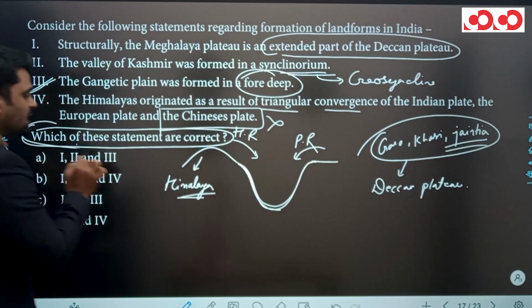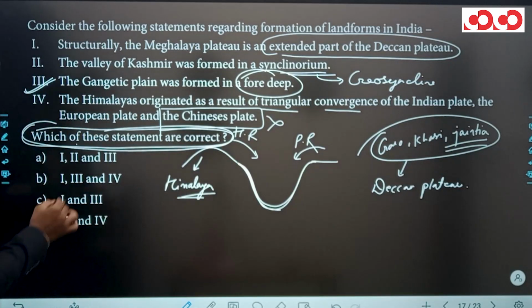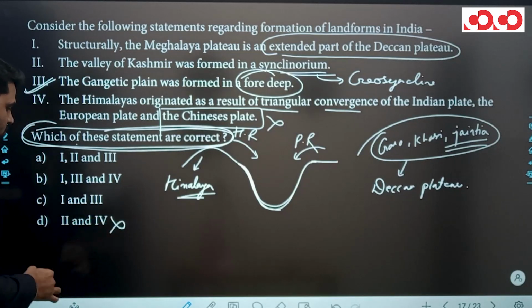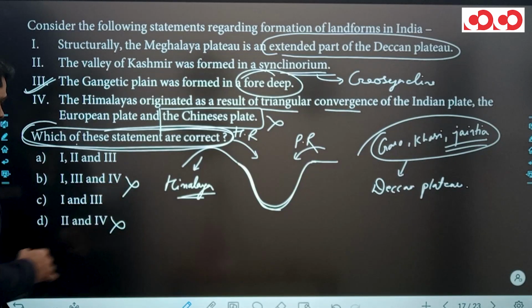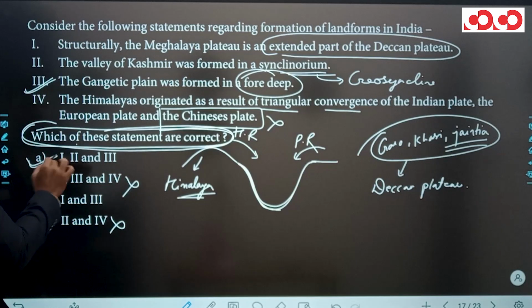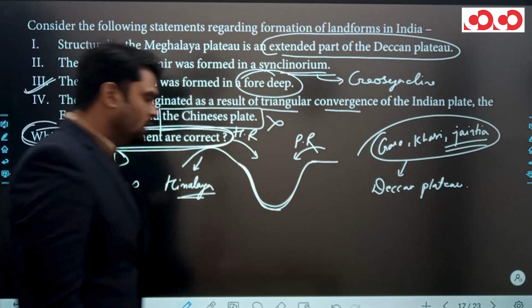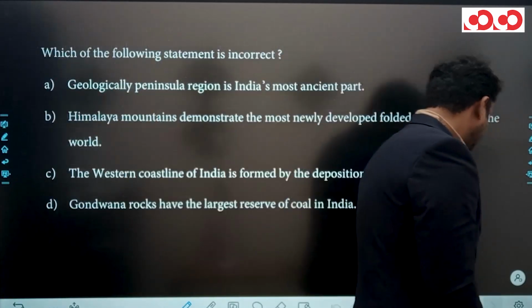And the question has been asked, which of the statements are correct. So the fourth statement is correct. So you can easily eliminate option D and option B. And the right answer of this question is option A: 1, 2 and 3 statements are correct. Clear? So let's move to the next question.